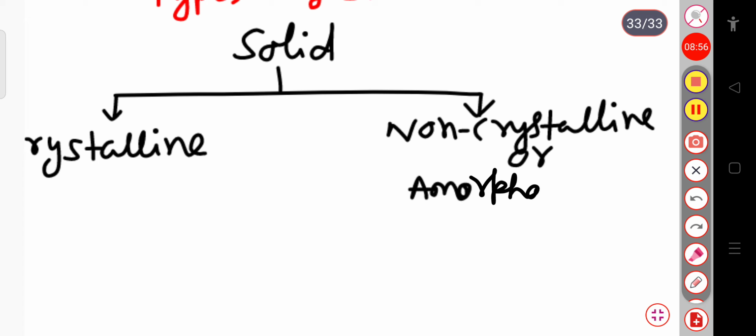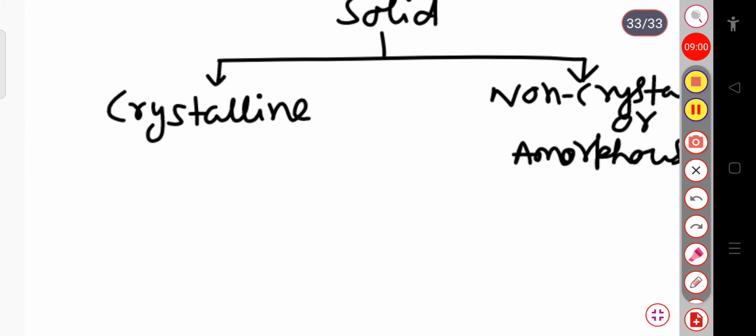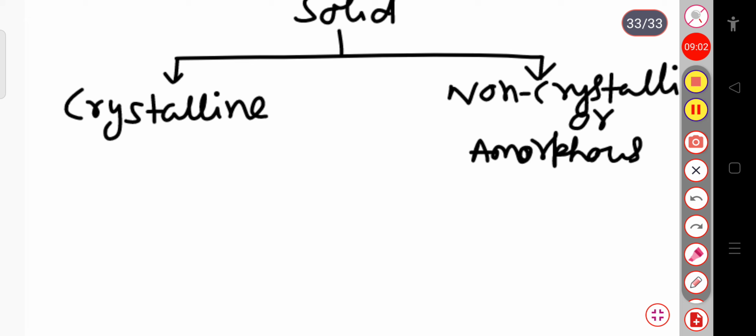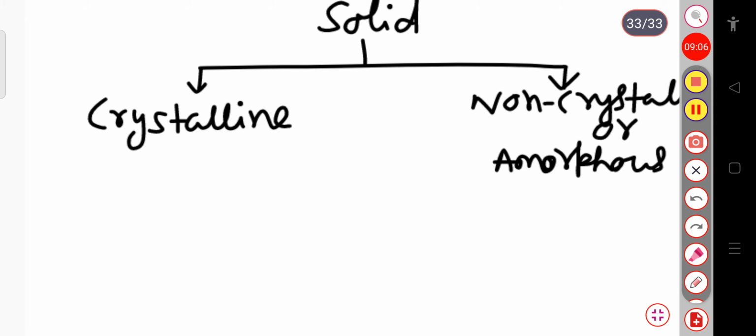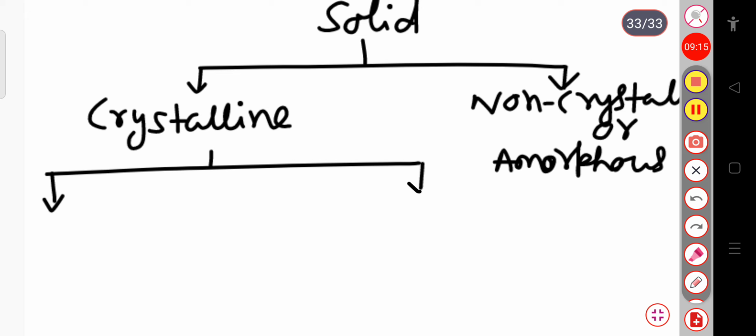But here we will only consider the crystalline solid, which is in our syllabus. The crystalline solid is again divided into two parts: one is single crystal and another is polycrystalline solid.